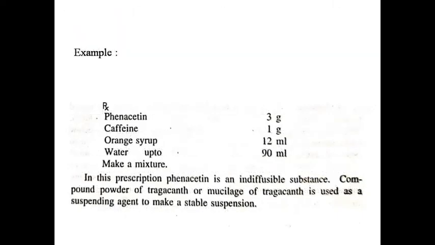Example: phenacetine, caffeine, orange syrup, water. In this preparation, we have to make a mixture, but here phenacetine is an indiffusible substance, so compound powder of tragacanth or mucilage of tragacanth is used as a suspending agent to make a stable suspension.